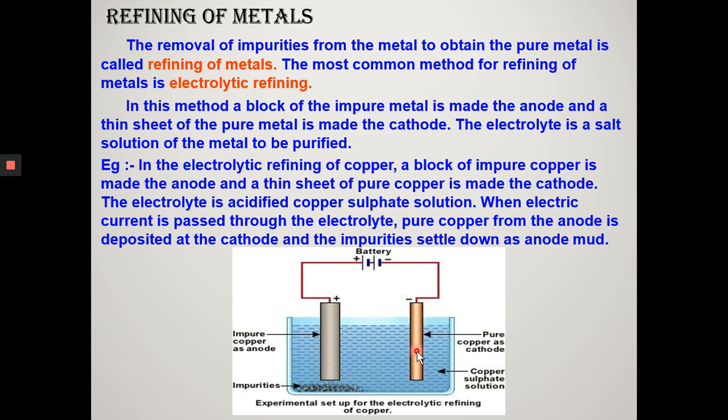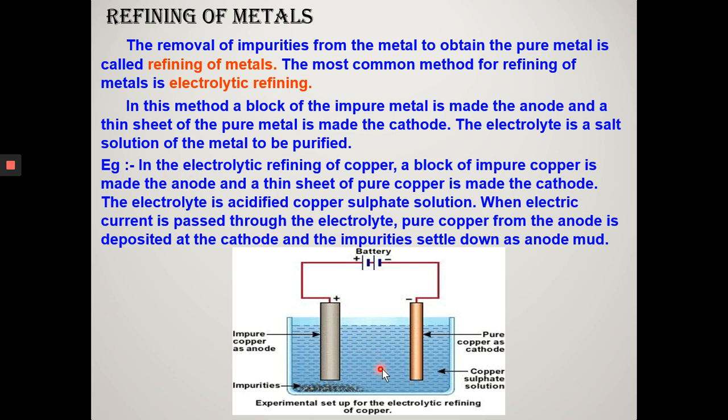Let us see the example of electrolytic refining of copper. A thick block of impure copper is made the anode and a thin plate of pure copper is made the cathode. A solution of copper sulfate acidified with dilute H2SO4 is taken as electrolyte. On passing electricity, pure copper from the anode passes into the electrolyte as Cu2+ ions.